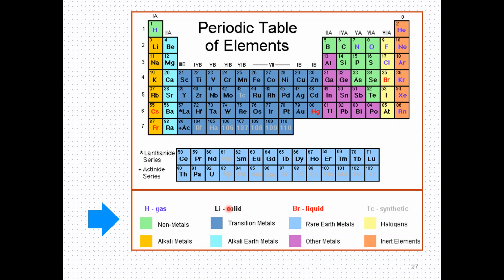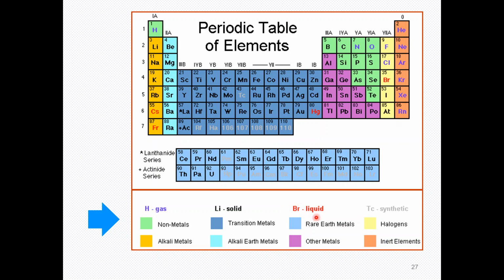And here you can see that if the symbol is black, it means that element or atom will be in the solid form. In the first group, group 1, lithium, sodium, potassium, rubidium are all in the solid form.